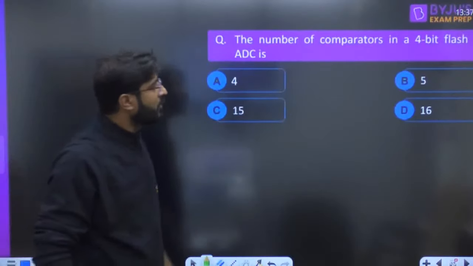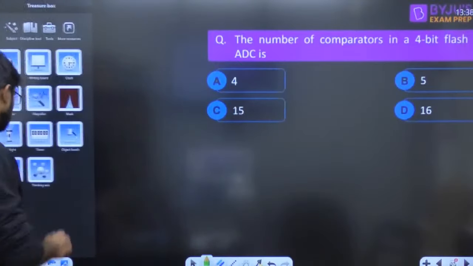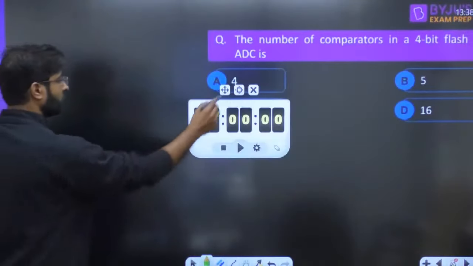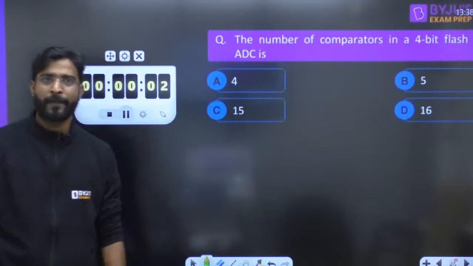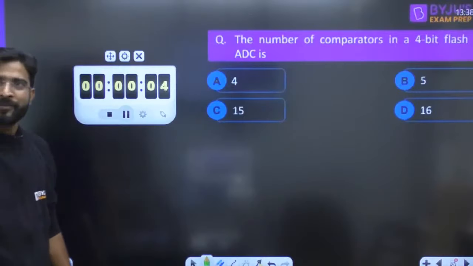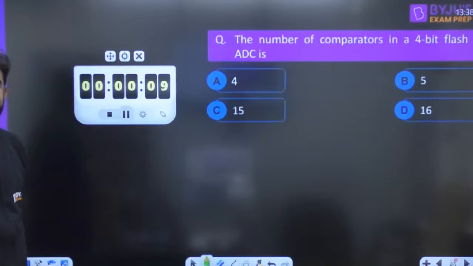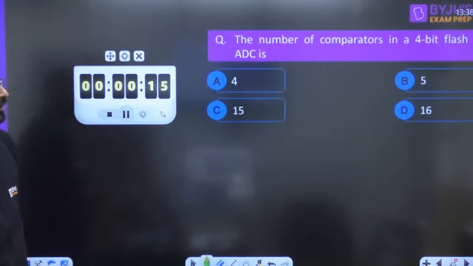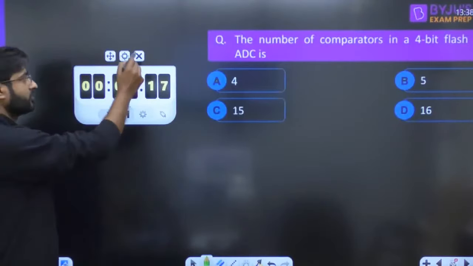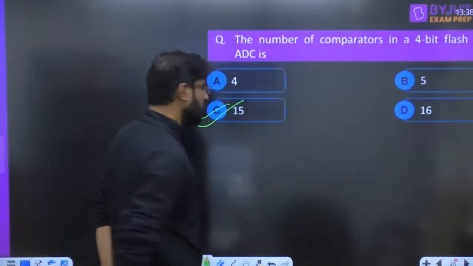The number of comparators in a 4-bit flash type. Number of comparators in a 4-bit flash type, a 15 second question. Conversion time is independent of analog input, that was the previous one. Here they are asking about the number of comparators. The correct answer of this question is C.